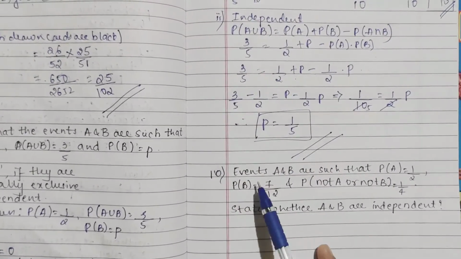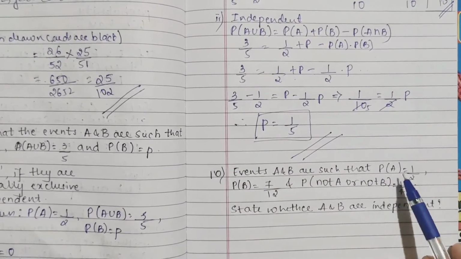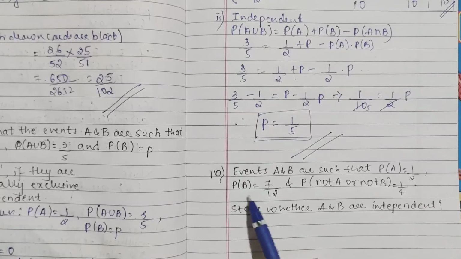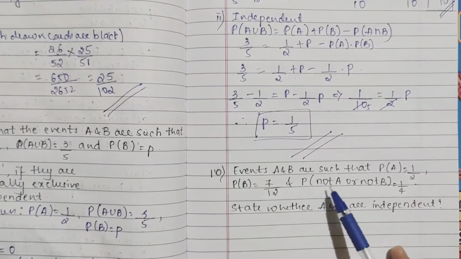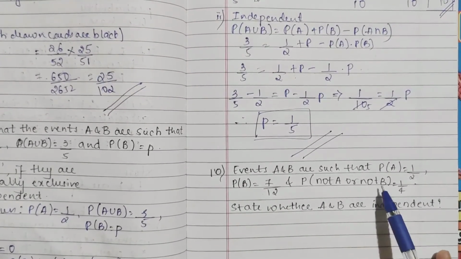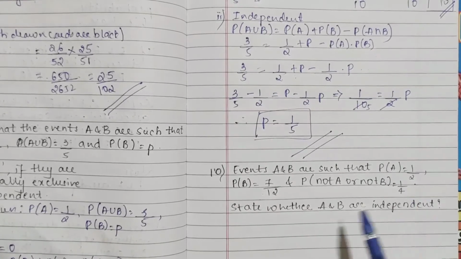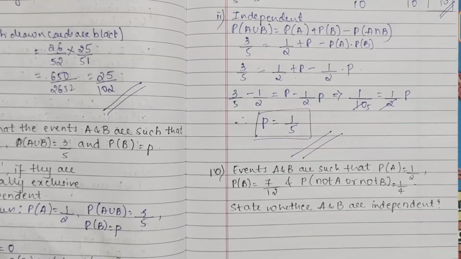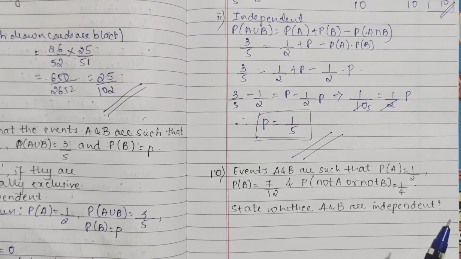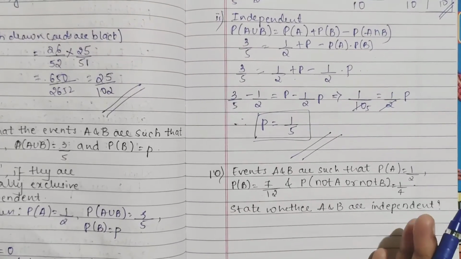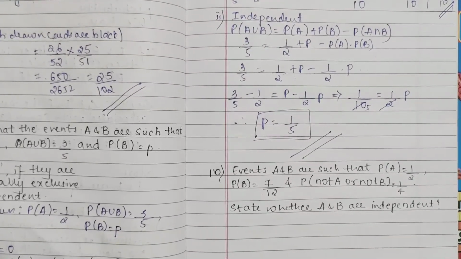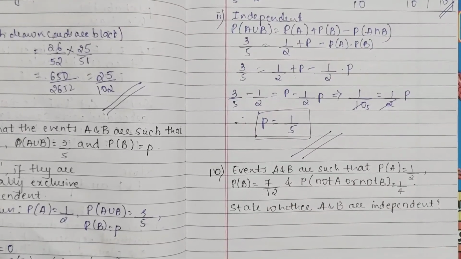10th question, events A and B are such that P of A is equal to 1 by 2, P of B is equal to 7 by 12 and P not A or not B is equal to 1 by 4. State whether A and B are independent. Okay, so directly I can solve it, but still it will be confusion for you. You have studied in your 10th, but still I'll give you.